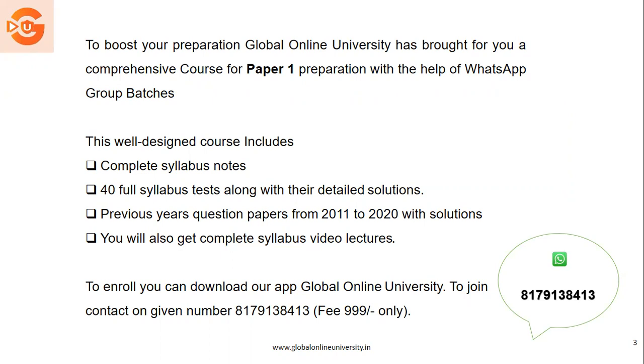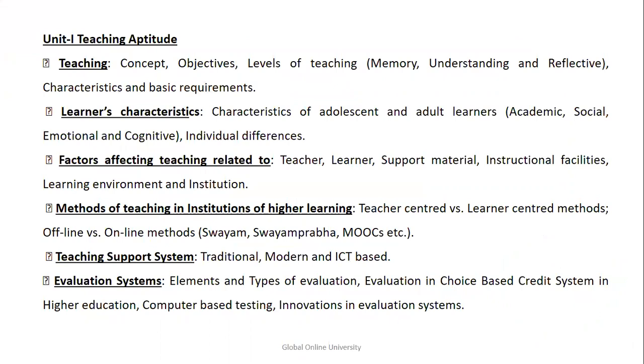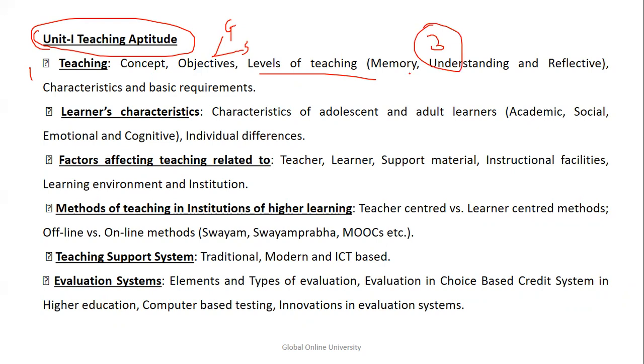So let's start with the first unit, that is Teaching Aptitude. Before we start, let's understand what teaching aptitude is as per your syllabus. The first topic is dedicated to teaching, where you have to understand the concept and objectives of teaching. We'll see objectives at the general level as well as the specific level. We have levels of teaching. For your syllabus you have three levels: memory level, understanding level, and reflective level. Then you have characteristics and basic requirements.